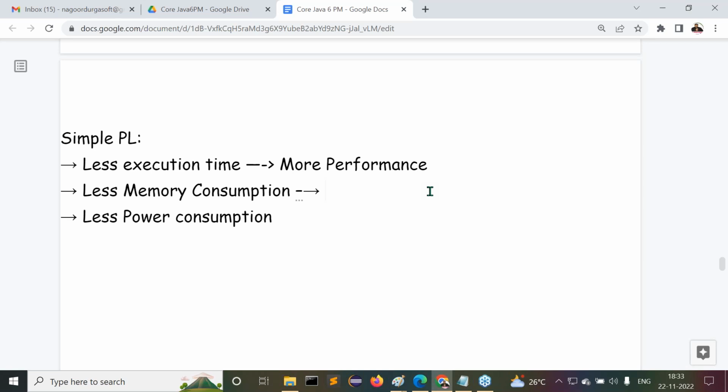Up to core Java programs, it's okay, no problem. Even J2EE programs are also okay. Any type of application I can prepare with 8 GB RAM. That's more than sufficient. I'm confirming for you also: if you have a laptop, 8 GB RAM is more than sufficient. No need to think about it.